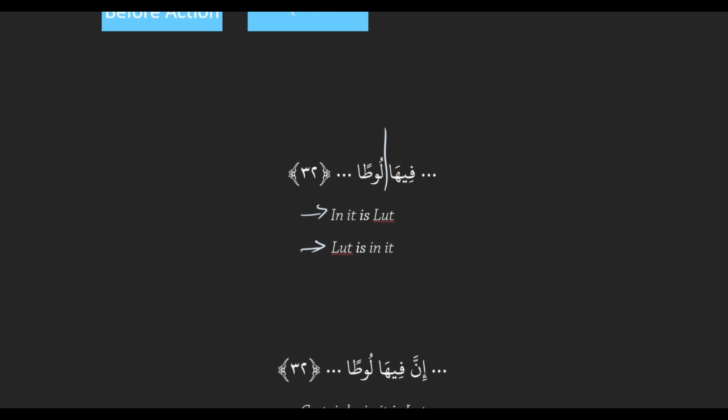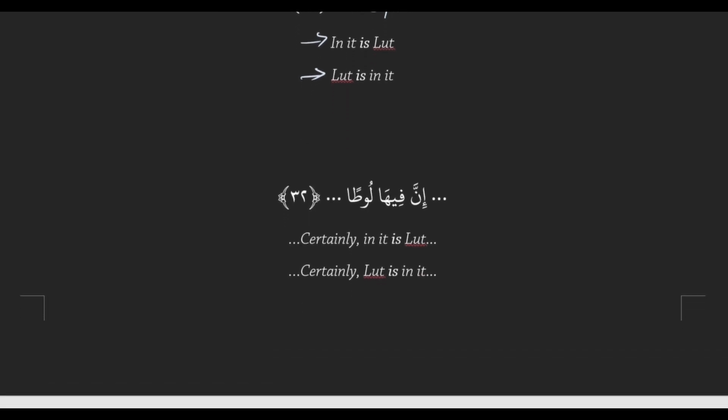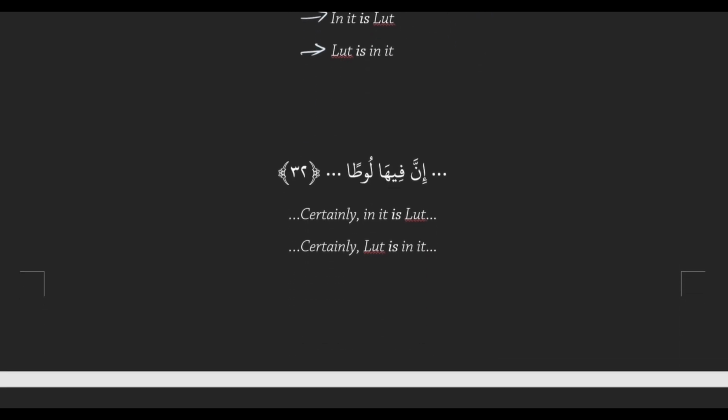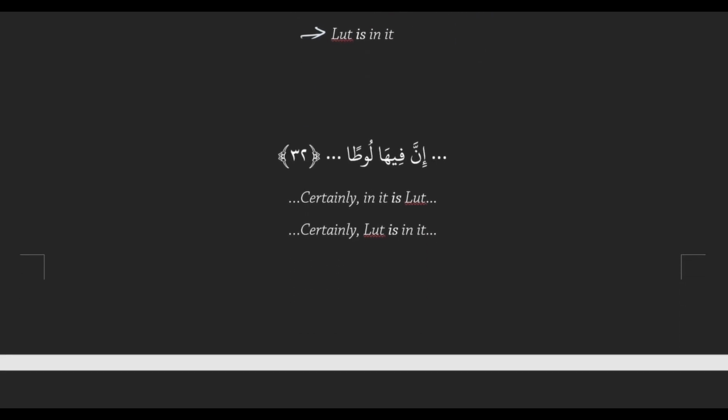Now I want to say the same thing, Lut is in it, but I want to make it more emphasized by adding a certainly. What was the word for certainly? Inna. So if we wanted to emphasize the sentence, all we would have to do is add an inna at the beginning. We'd end up with inna fiha lutan. I want you to work me through the breaks in this sentence. Inna and fi wouldn't be related because TLDR is never related to what comes before it. Right, there's always a break. It was one of our easy breaks.